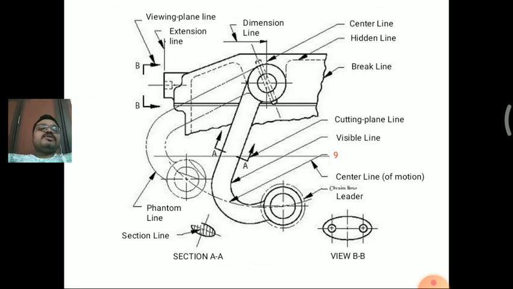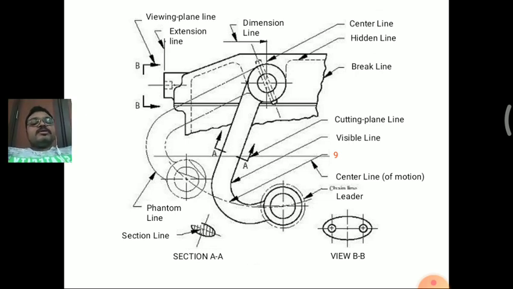There we can see the visible line in the center, which is the main part of the section, and we can see the different break lines there, and the hidden lines which are on the bottom side of the section. So based upon the purpose and visibility we can use these different types of lines in